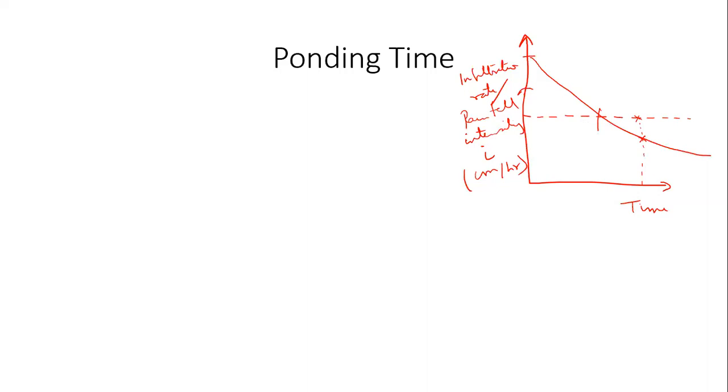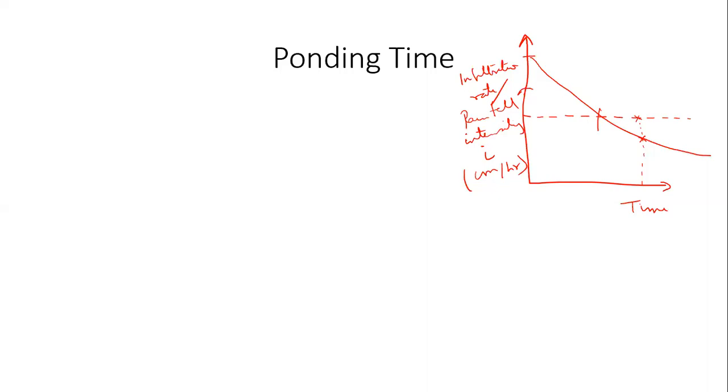Can you visualize this, right? Think of any rainfall event that happens in the beginning of the monsoon season. Your entire locality is dry and completely lacking moisture. The rain starts, and the soil just absorbs all the water that's falling.